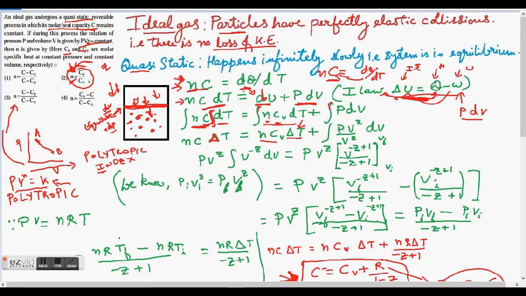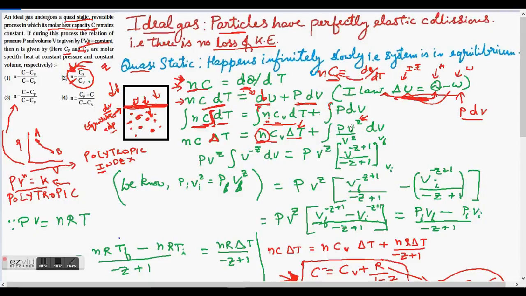And then integral of pdv, now I'm going to write p as constant upon v to the power z. This z is the polytropic index, and just to differentiate it from this n, I have written it as z, but in this question it's given as pv to the power n.